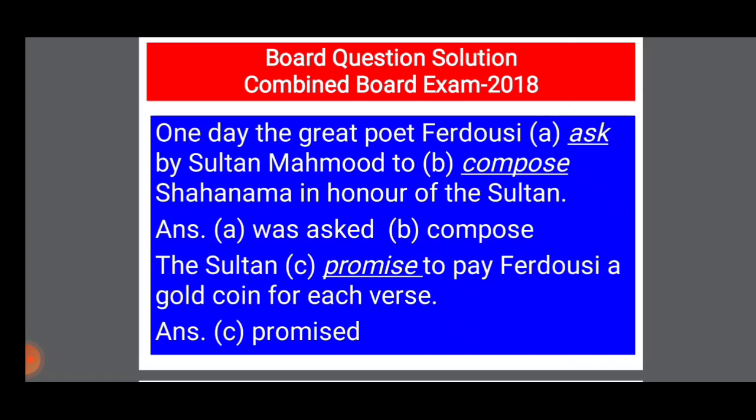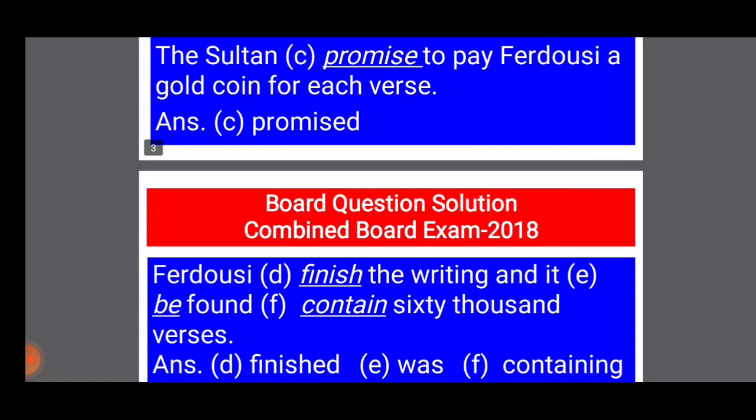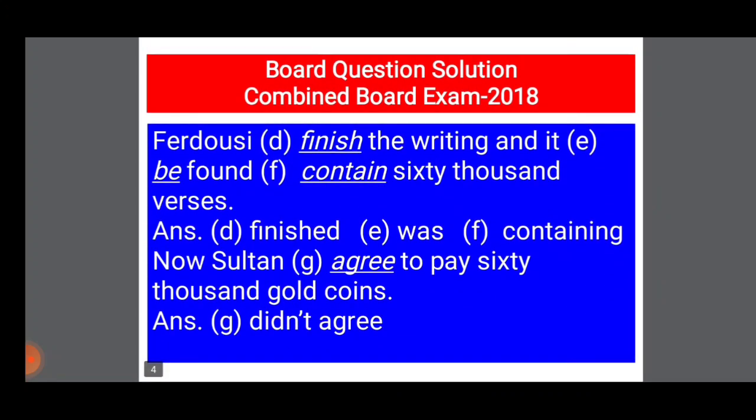So students, as it is the example of past simple tense, generally the other sentences may be in past tense. So the second sentence is the Sultan promised to pay Ferdowsi a gold coin for each verse. So it will be also past simple tense. So the answer will be promised. Now students, the other sentences we can start. Ferdowsi finished the writing and it be found contain 60,000 verses.